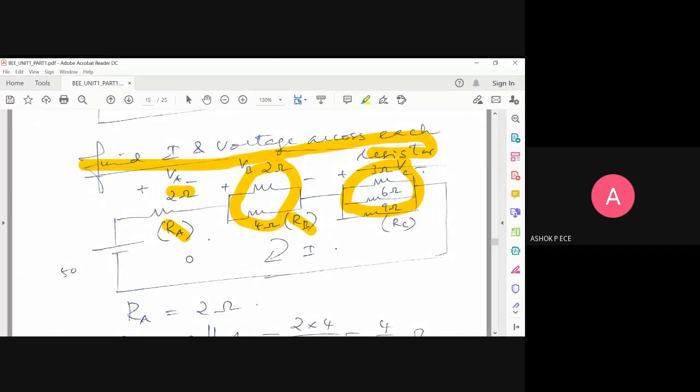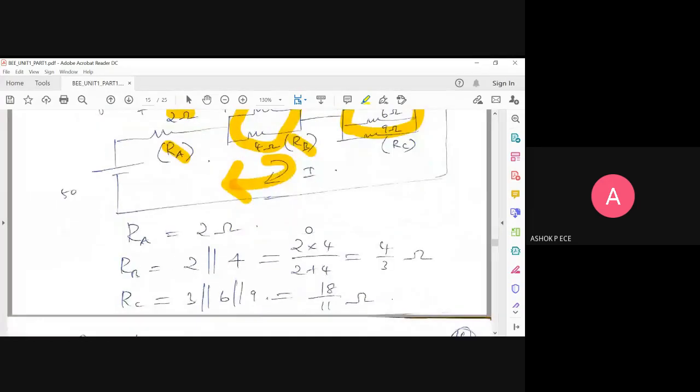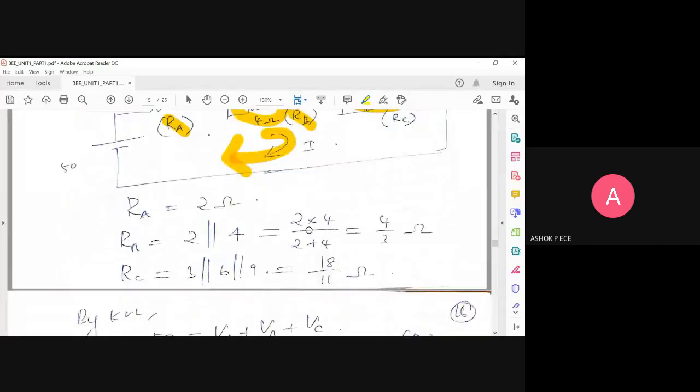When I'm going to apply KVL, I want only series components. I can apply KVL in a loop where things are in series. But here in the circuit, you are seeing there are parallel components also. So I'm going to assume each entire parallel component to be a single component, RP. Okay. So now first I will simplify what RA, RB, and RC are.